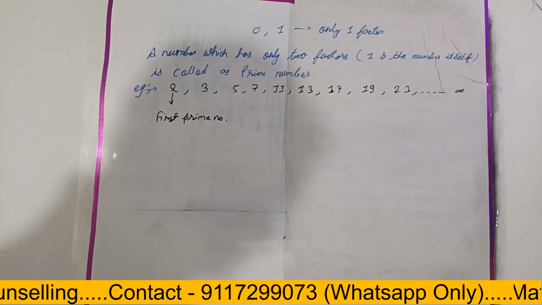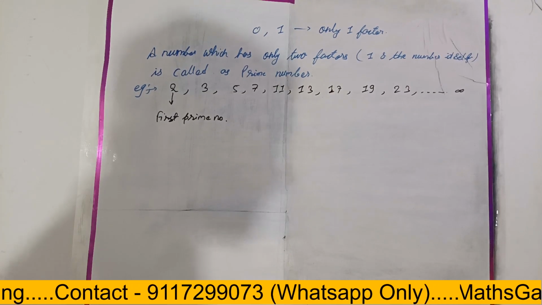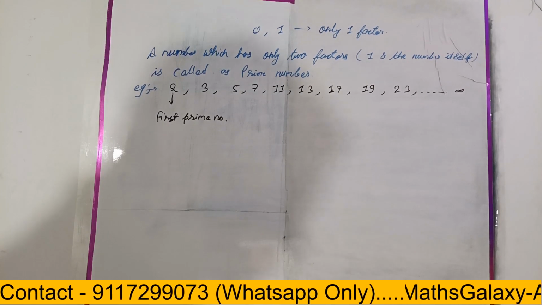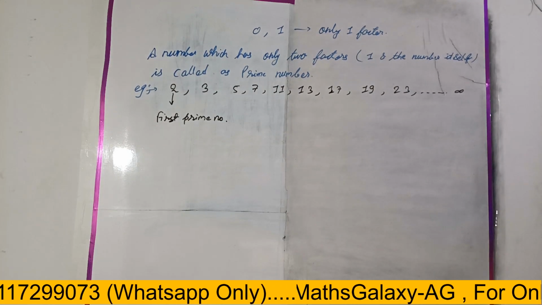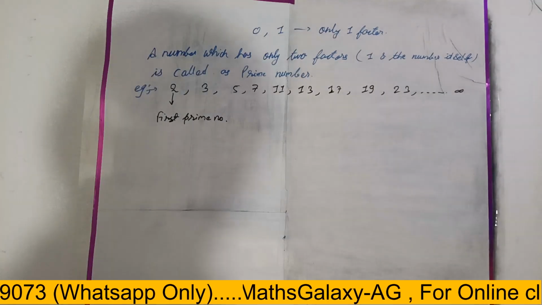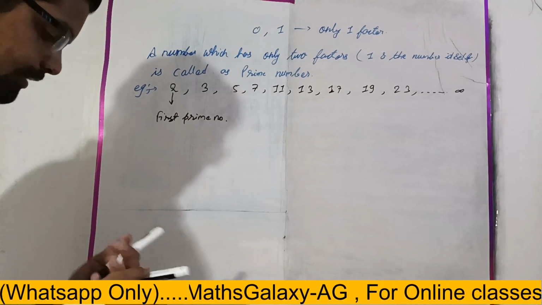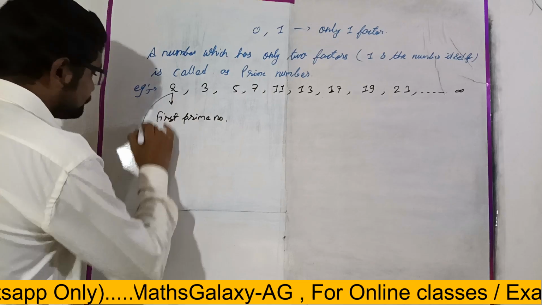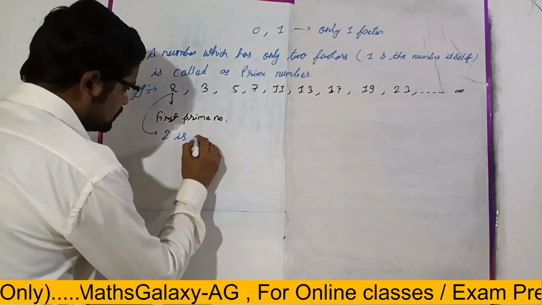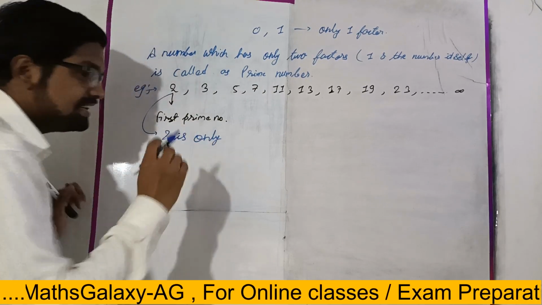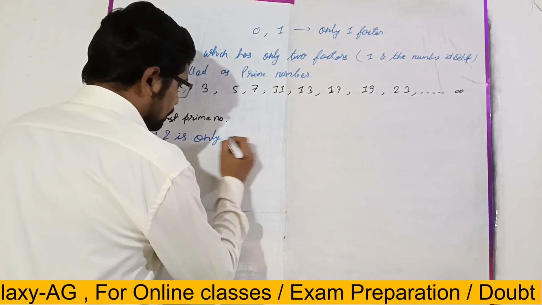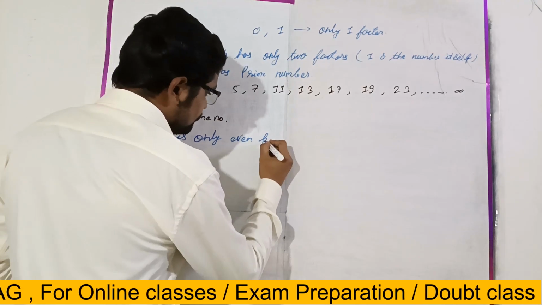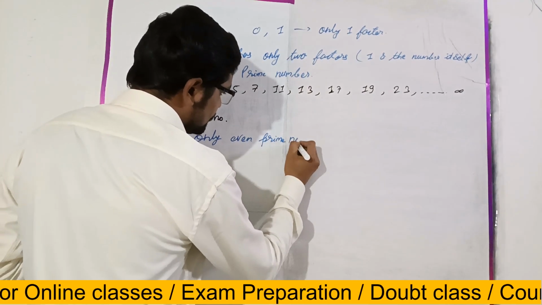All are odd numbers except 2. Yes, except 2, right? So here we can say that 2 is the only even prime number. Okay, only even prime number.